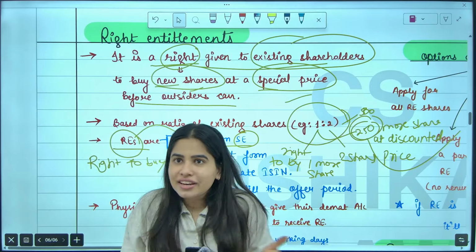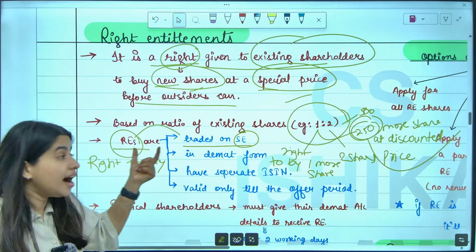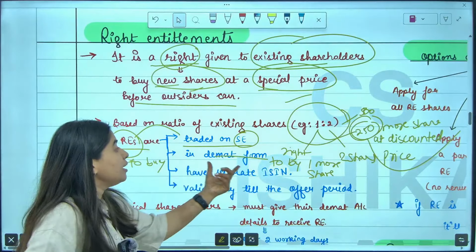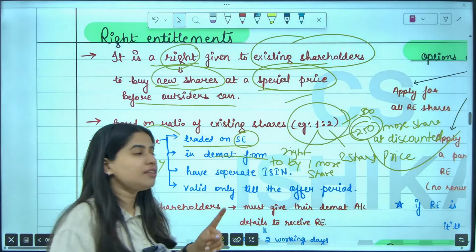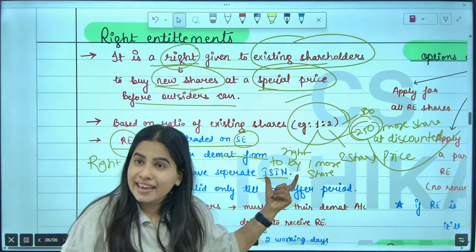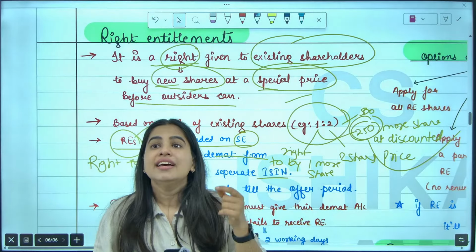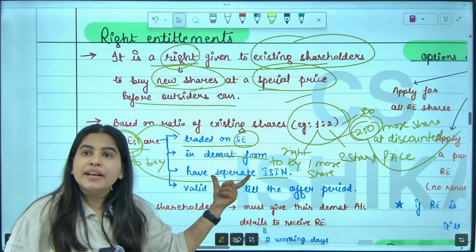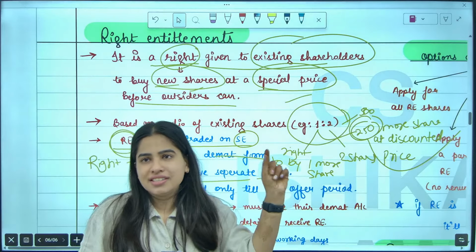Just like equity shares are traded on the stock exchange, in the same way these rights are traded on the stock exchange. You can purchase and sell these rights in demat form. And just like every security has a unique number known as ISIN, just like equity shares have an ISIN and debentures have an ISIN, in the same way the rights entitlement has a separate ISIN. What is ISIN? A unique number given to every security.